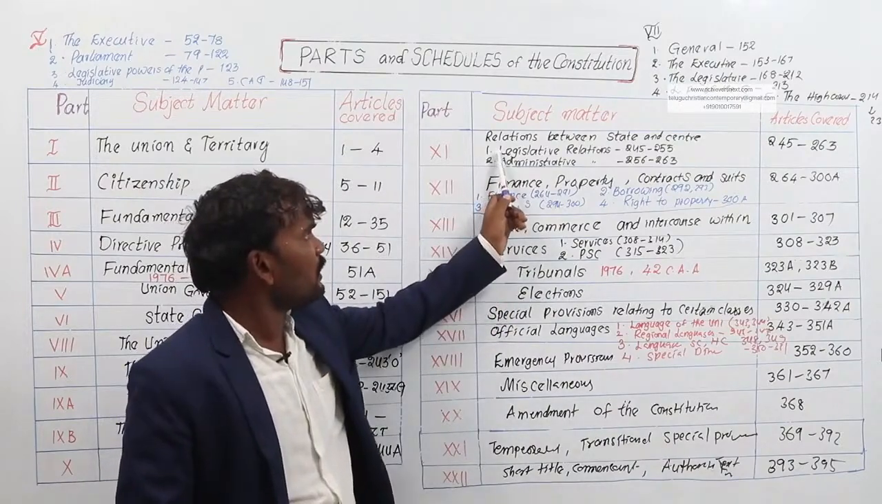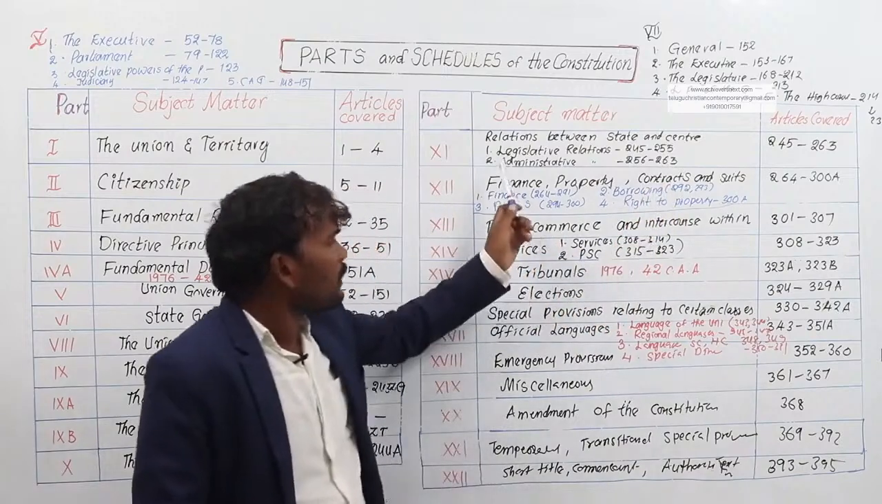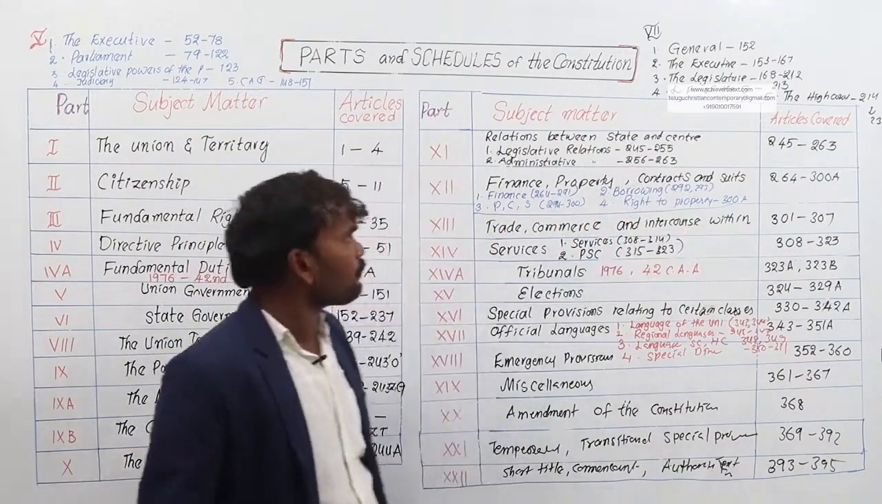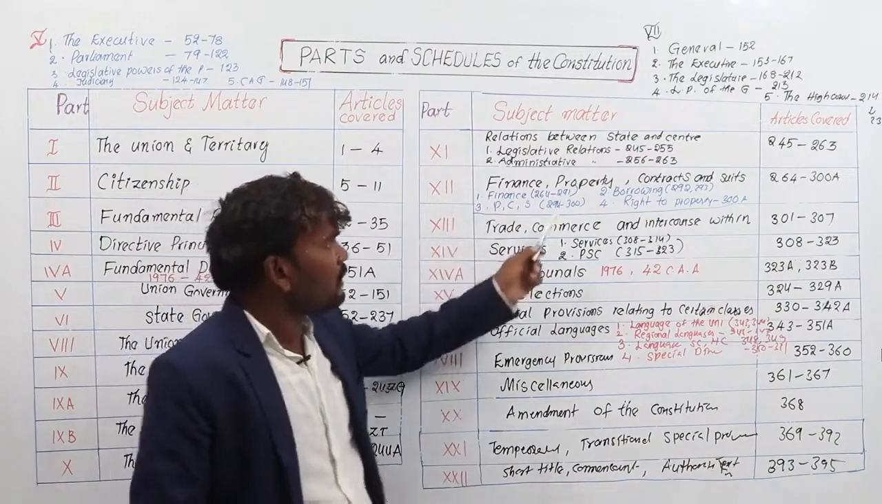The first chapter deals with the legislative relations of state and central government. Articles cover 245 to 255. The second chapter is administrative relations between state and central. Articles cover 256 to 263. 12th part deals with the financial relations between state and central, at the same time property, contracts and suits.